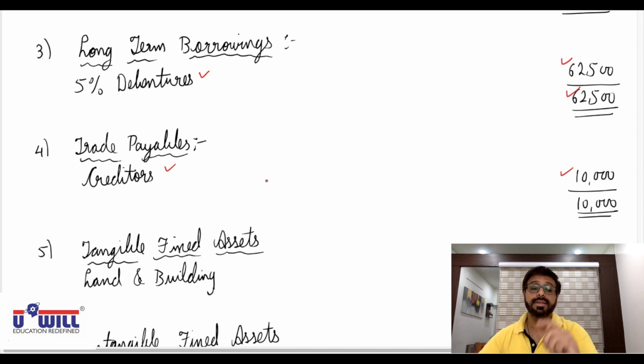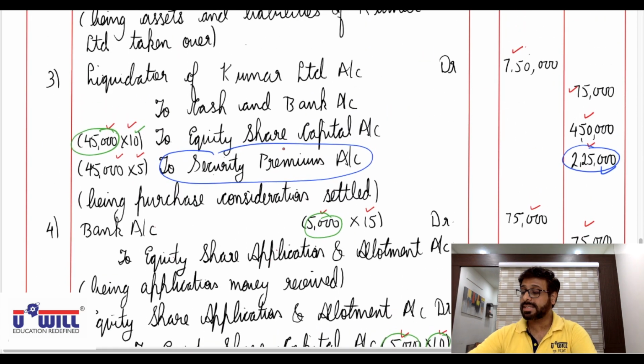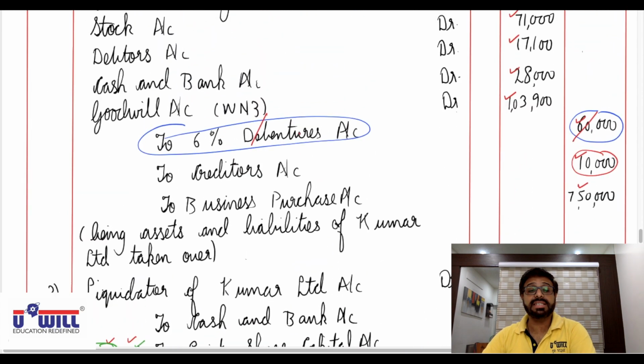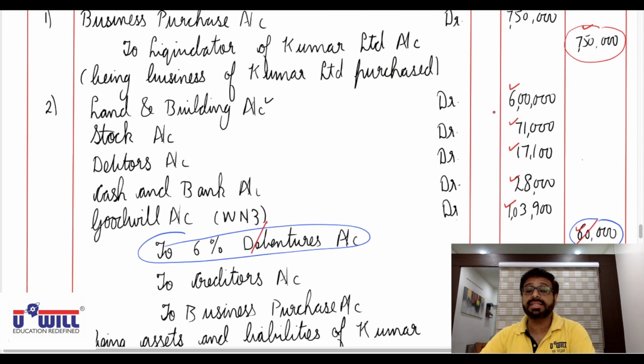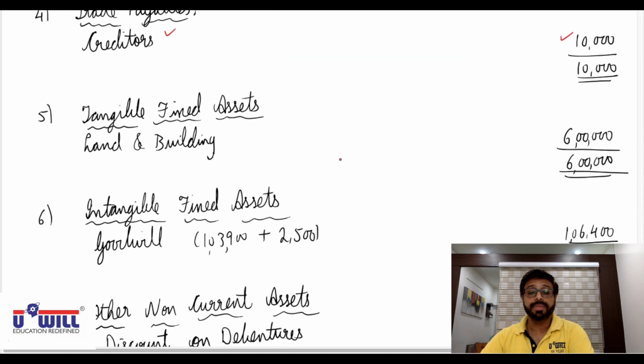Non-current assets. In that we have tangible fixed assets. Only one tangible fixed asset is there, that is land and building with 6 lakhs. So that will come in tangible fixed assets note 6 lakhs.